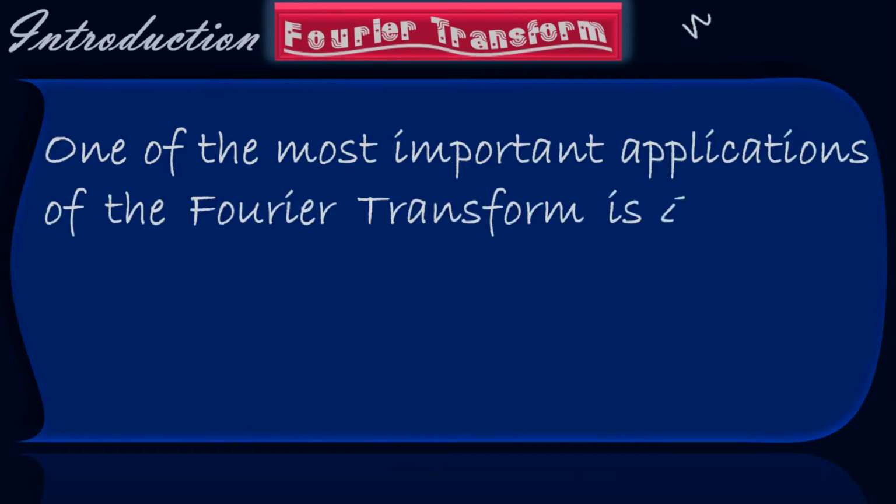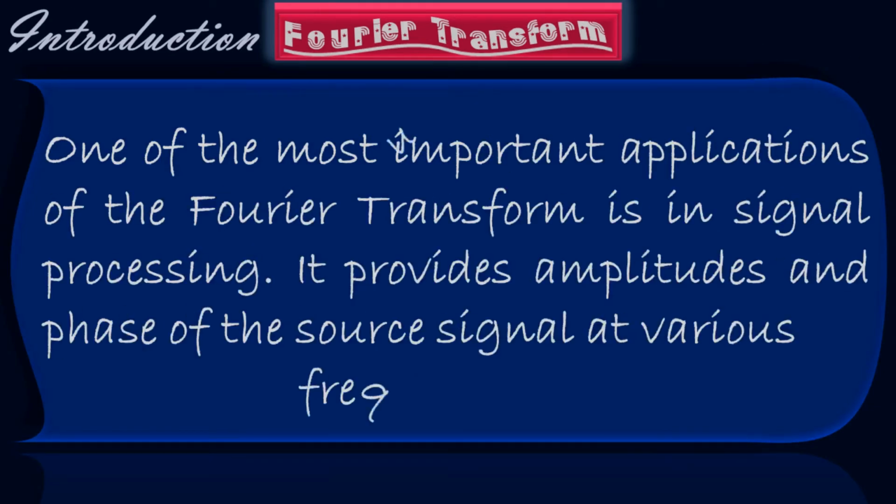One of the most important applications of the Fourier transform is in signal processing. It provides amplitudes and phase at various frequencies. As we just explained, we do this transformation to analyze the signal in frequency domain, not in time domain. Why do we need frequency domain? Because it is easy for us to do the analysis of the signal in frequency domain rather than to have it in time domain. Fourier transform has lots of applications in physics and mathematics, but the most important application of the Fourier transform is in signal processing.